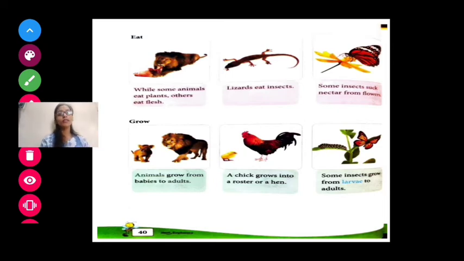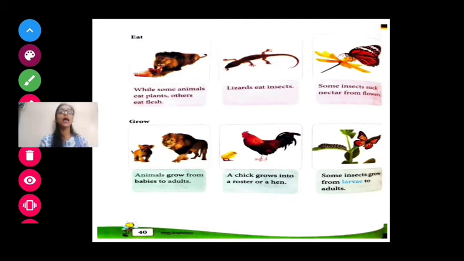So let's see what the eating habit of animals is. First one is, while some animals eat plants, others eat flesh. As I told you, there are two types of animals. One eats plants, the other eats flesh.